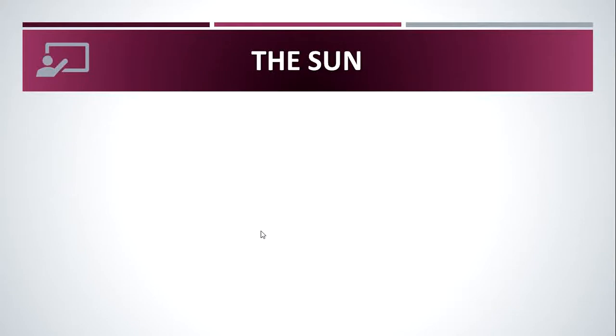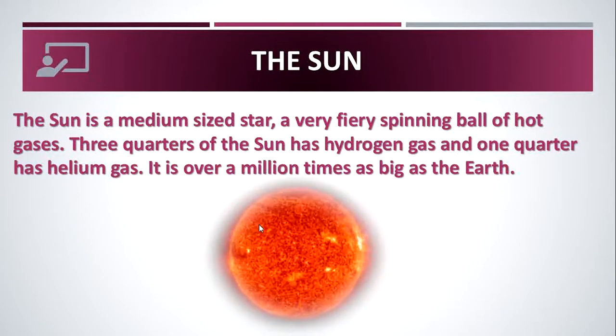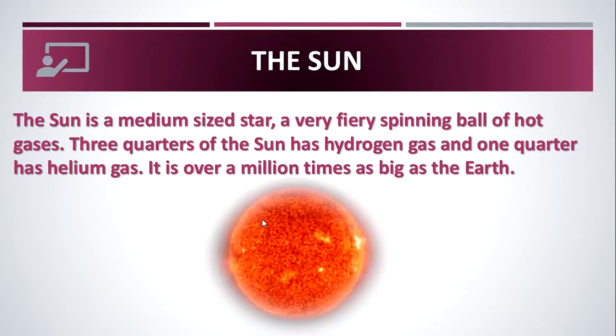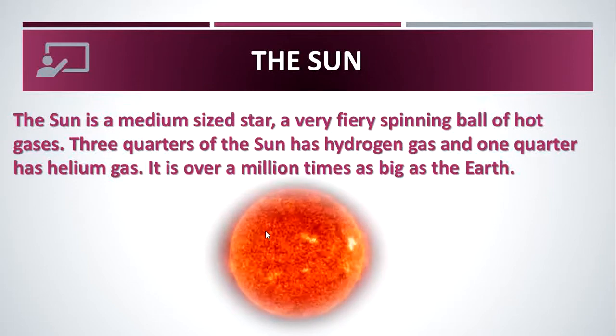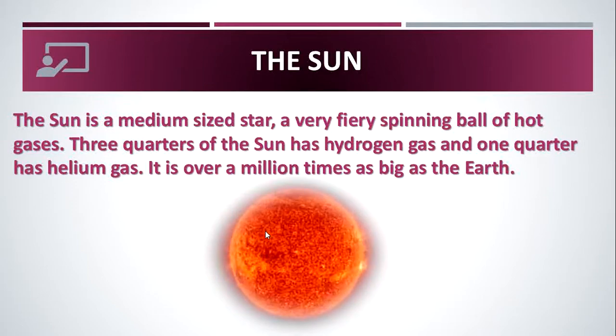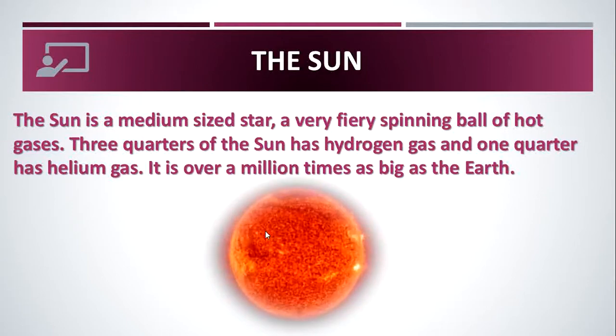Next we learnt about the sun. It is a medium sized star. 3/4 of the sun has hydrogen gas. 1/4 has helium gas. It is million times bigger than the earth. It is situated at the center of the solar system. The strong gravitational field causes the planets to orbit around it. And also it is believed that the sun is 4.6 billion years old.